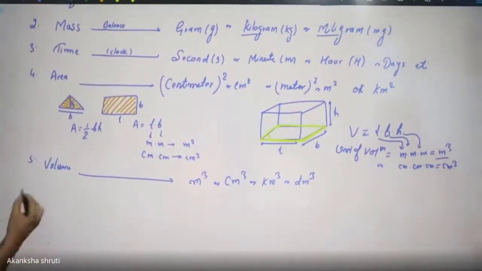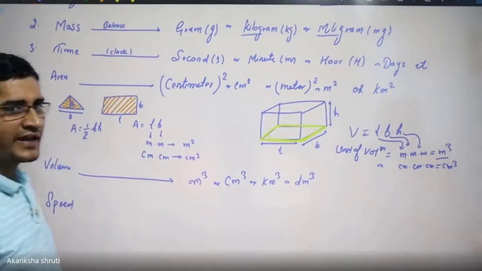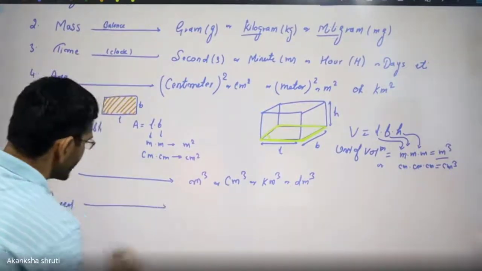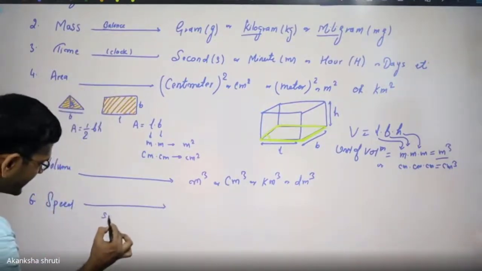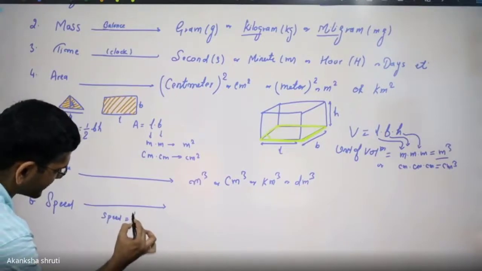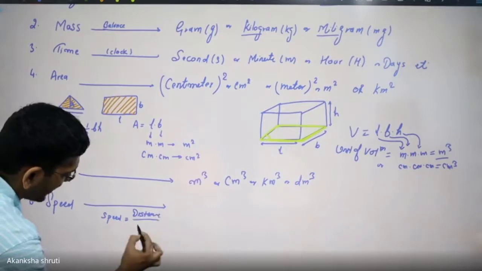Students, let us understand one more quantity. If I am considering the speed, we know that speed is given by the relation distance covered by time taken.